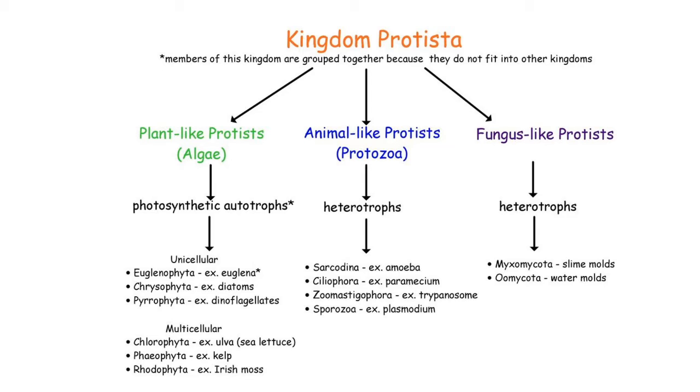Then fungus-like protists. They are heterotrophs, but commonly they are saprotrophic organisms. Saprotrophic organisms grow on dead and decaying organisms. Mostly these organisms grow in the form of mycelium, so they can obtain their food from dead and decaying organisms, so they are called saprotrophic organisms. For example, slime mold or water mold. So this slide shows the broad classification of Kingdom Protista.